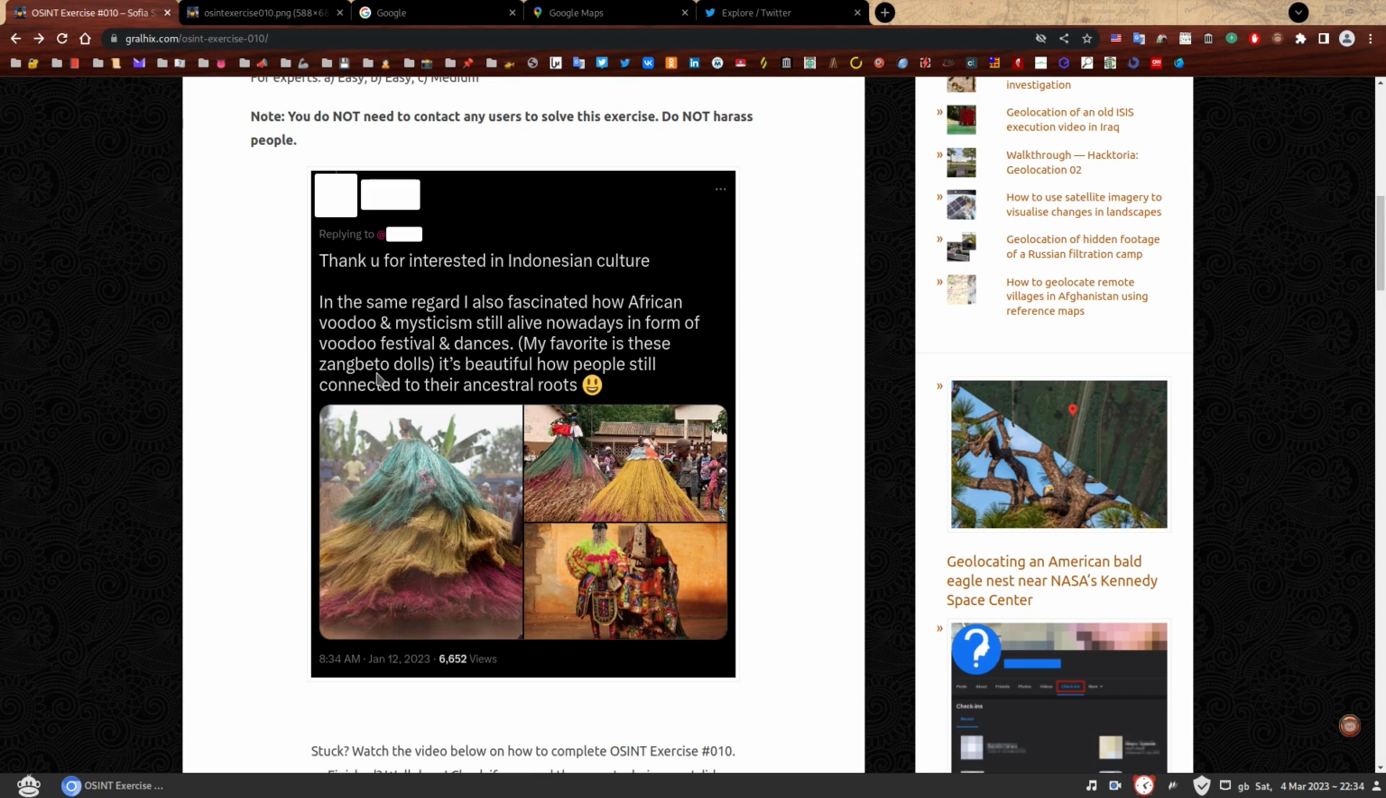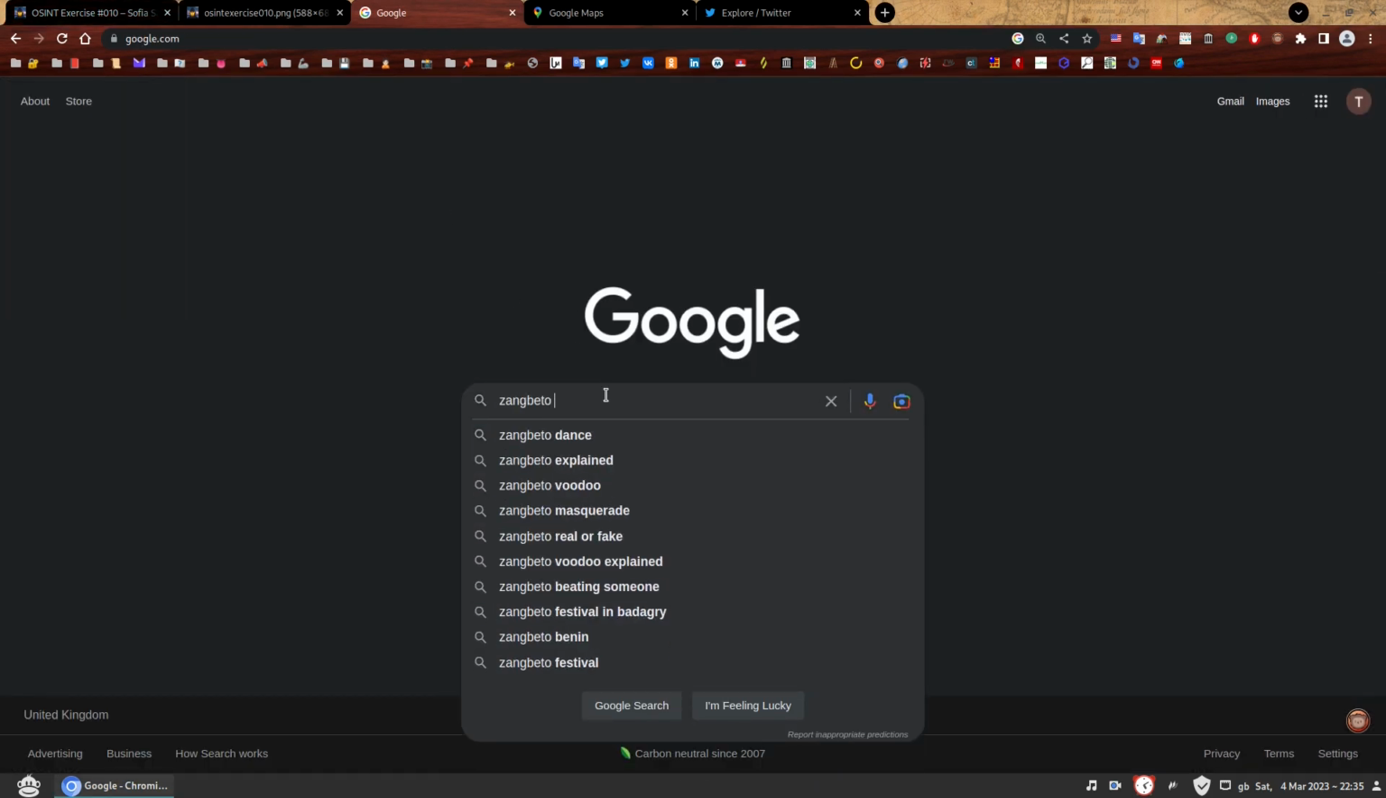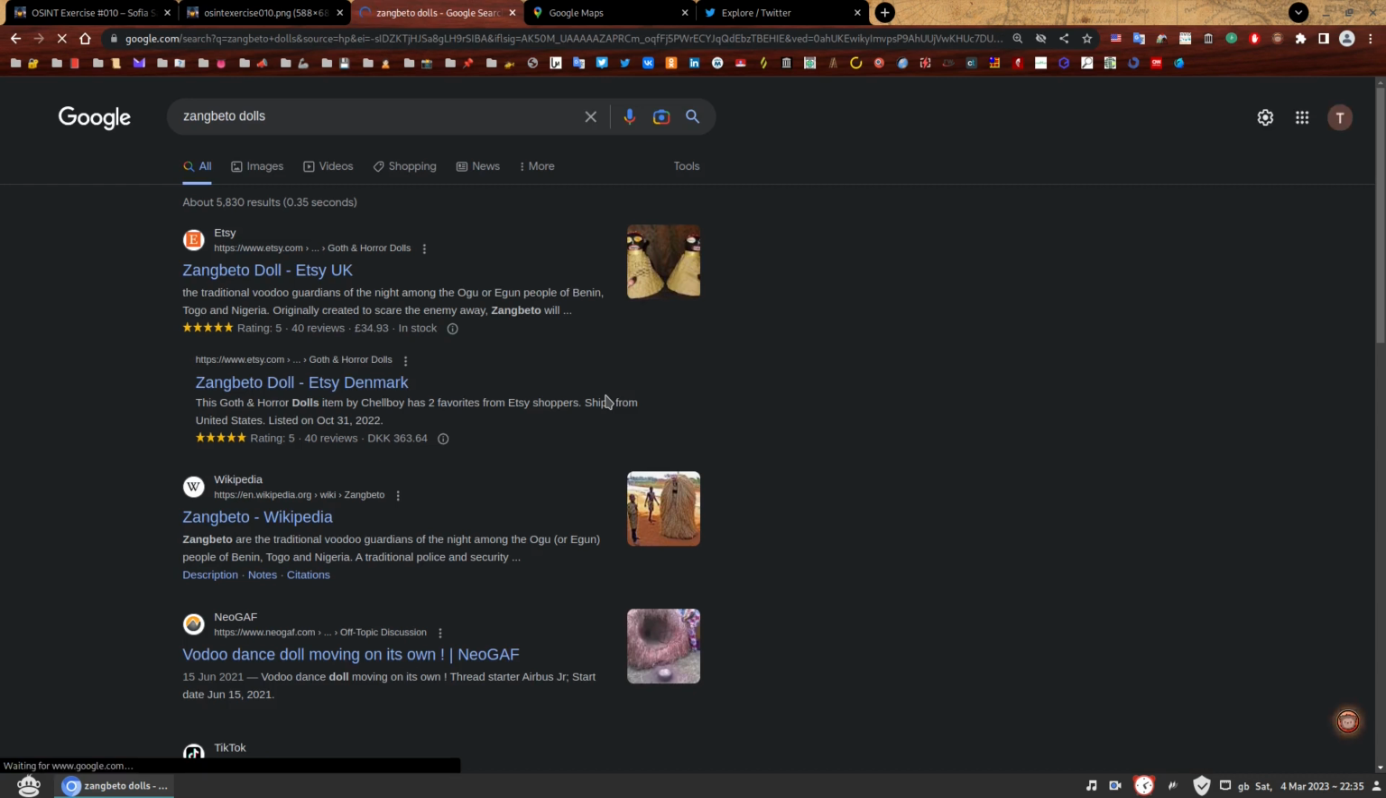He mentions Zangbito dolls. At this point, we don't know if they're referring to these costumes here or these ones. So we can start with that. Let's search for Zangbito dolls to at least find out what they are. So let's go to Google and just go with that. Zangbito dolls. Brilliant. We can see that there's a snippet of the Wikipedia information. It says Zangbito are the traditional voodoo guardians of the night among the Ogu or Egun people of Benin, Togo and Nigeria. Okay, so we have some information about location, perhaps, a traditional police and security, and off they go.